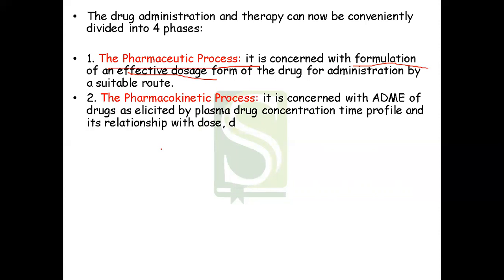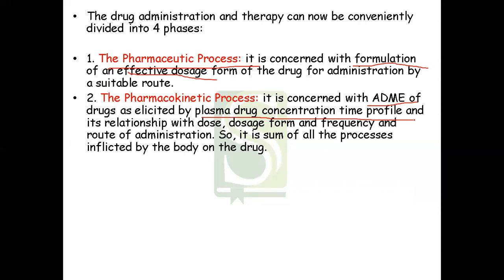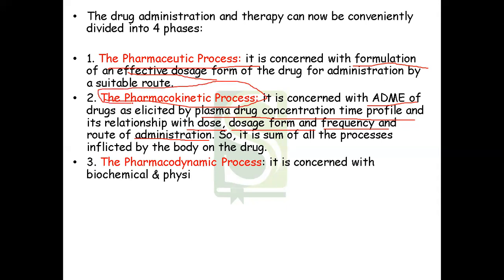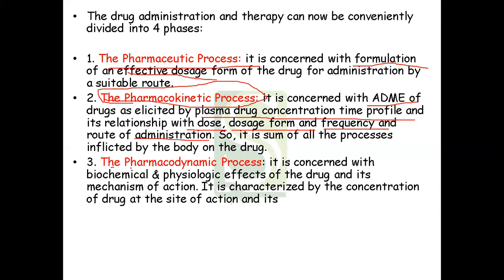Next is pharmacokinetic process. It is concerned with the ADME, absorption, distribution, metabolism, and excretion of the drug as elicited by the plasma drug concentration time profile and its relationship with dose, dosage form, and frequency and route of administration. So it is sum of all the processes inflicted by body on the drug. So in pharmacokinetics, it includes the study of the effect of body on the drug, means what the body is going to do with the drug.